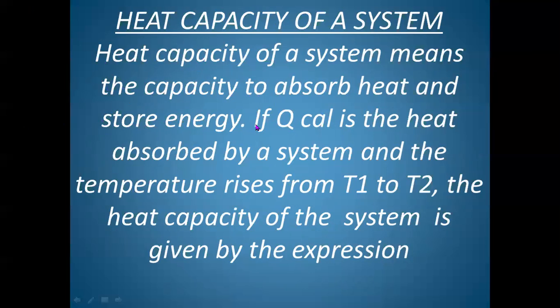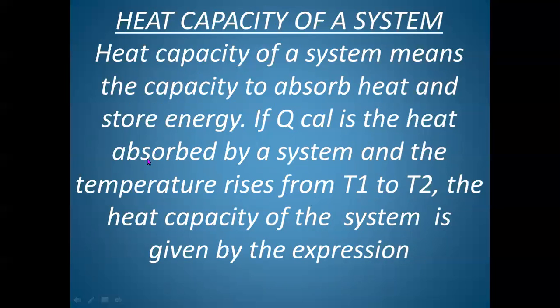Consider that if Q calories of heat is absorbed by a system to change its temperature from T1 to T2, naturally T1 will be less than T2 because heat is absorbed. In the reverse case, T2 will be less than T1, and in that case heat will be lost.